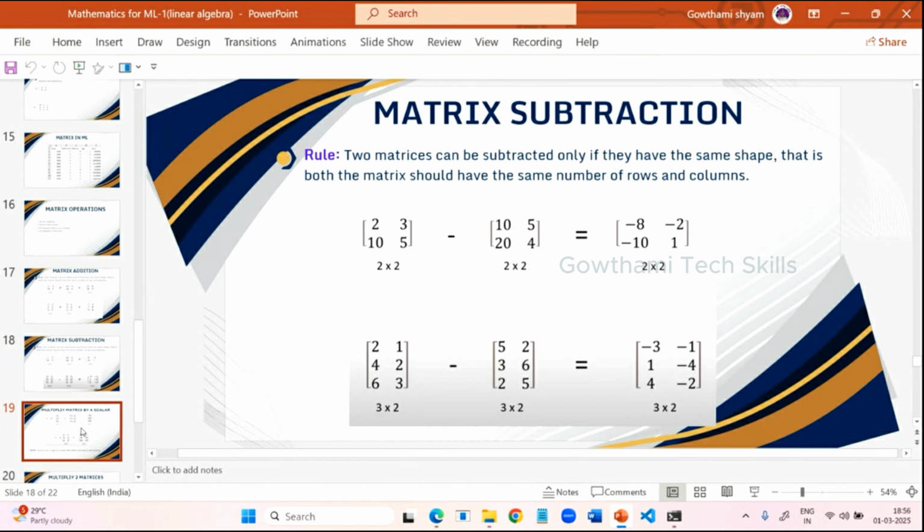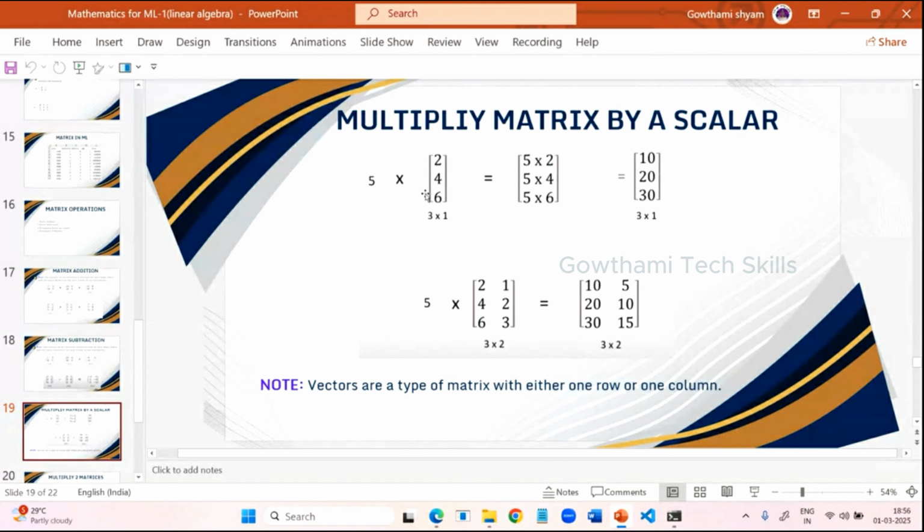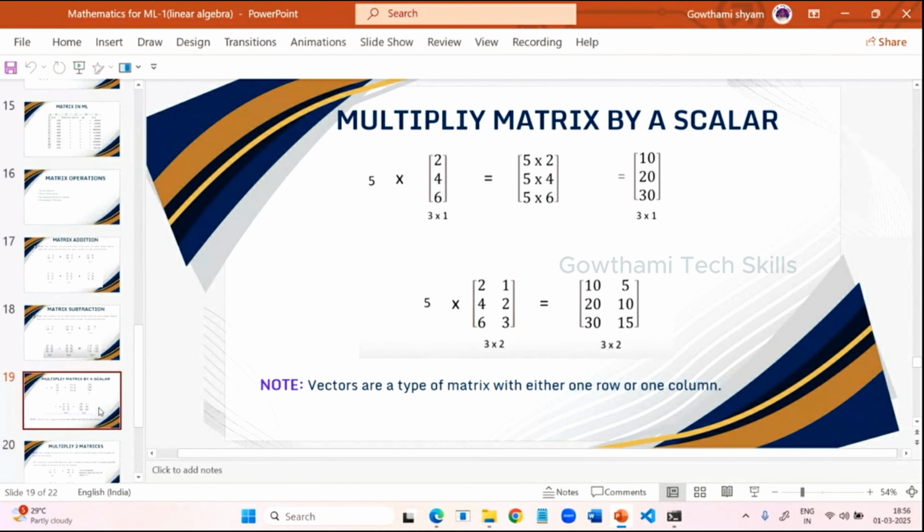Then scalar. Whatever the type of matrix it may be, you are multiplying with the scalar. It's not at all an issue. A matrix is nothing but a combination of vectors. Vectors are a type of matrix with either one row or one column. I'll show all of this practically.